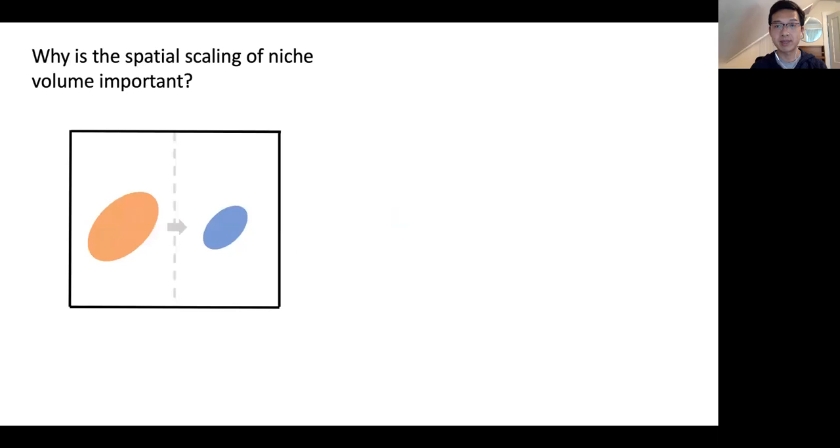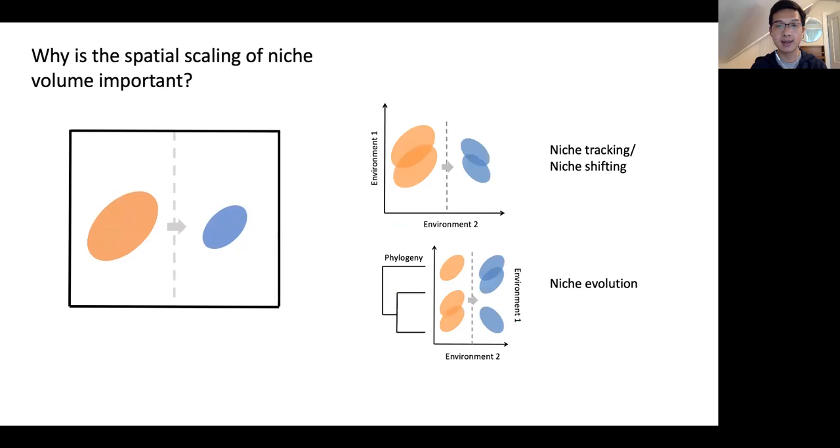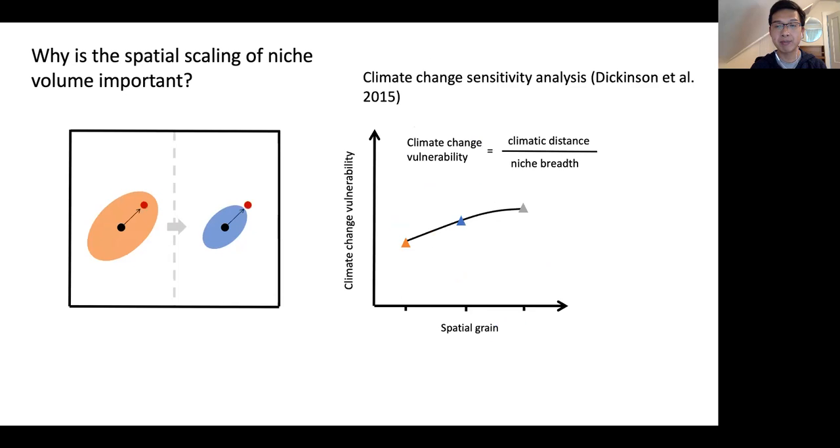This is really important because it is related to many fundamental hypotheses, such as the range size niche breadth relationship, niche tracking, niche shifting, whether you're going to detect niche conservatism in phylogenetic analysis. It's also going to impact your climate change vulnerability assessment.